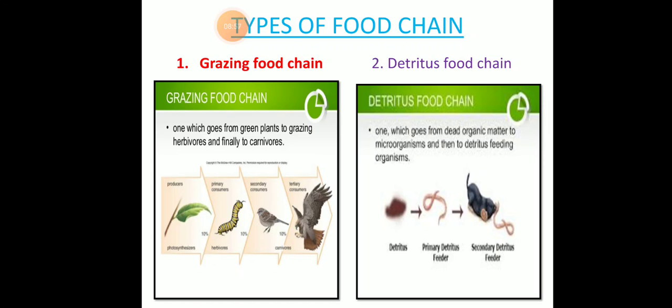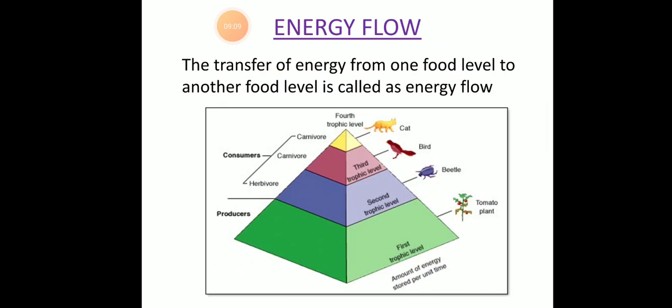Then the detritus food chain, here you can see one which goes from dead organisms, organic matter, to microorganisms and then to detritus feeding organisms, right? You can see here.